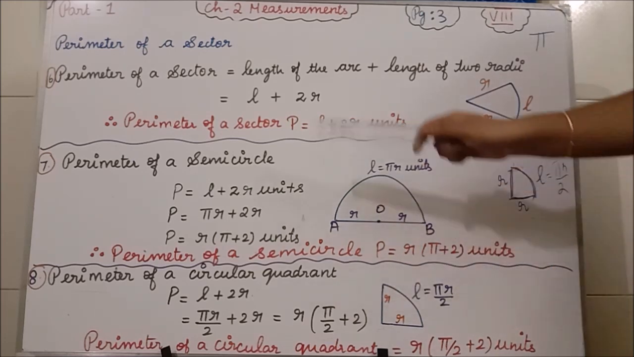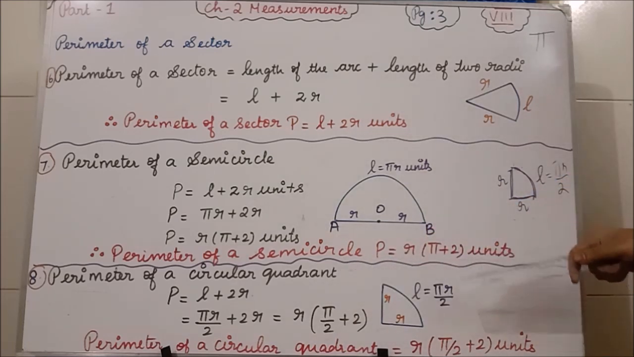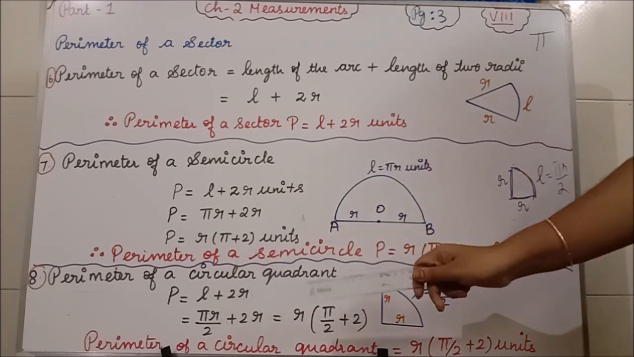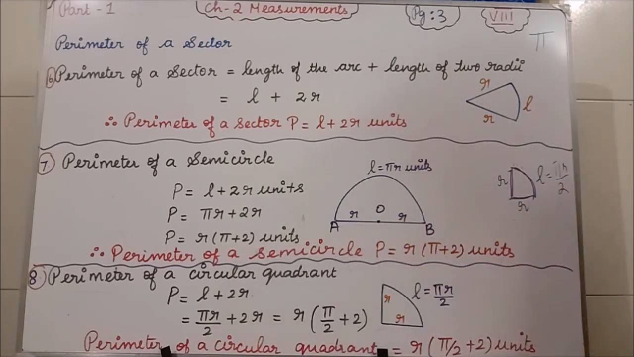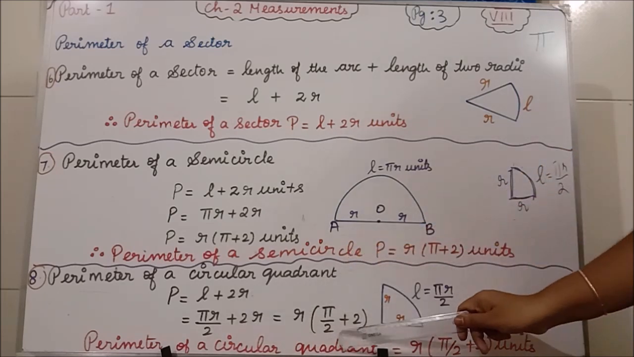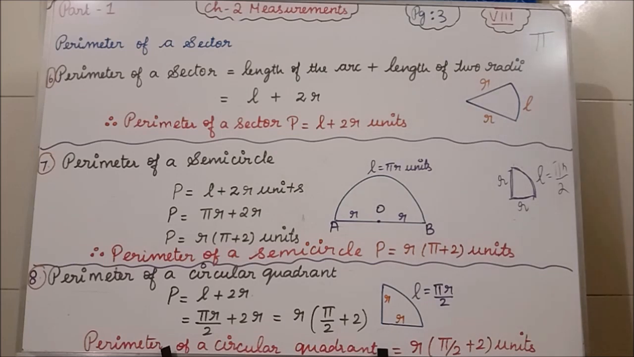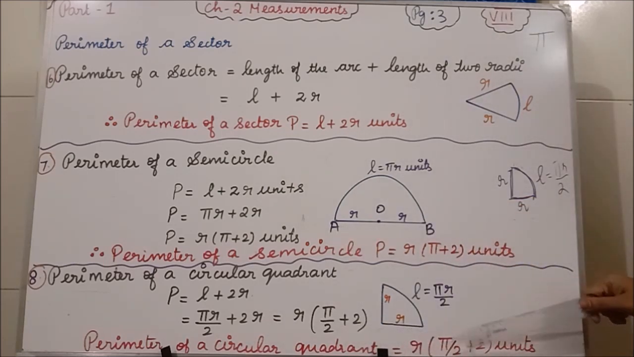Same as before, using the perimeter of the sector, we are going to find the perimeter of a circular quadrant formula. So the length of the arc is what here? Pi r by 2 plus 2r. Here also r, there also r, so take that r commonly out. What is left there? Pi by 2. Here r is outside, so only plus 2. Clear? So the perimeter of a circular quadrant is equal to r times pi by 2 plus 2 units.